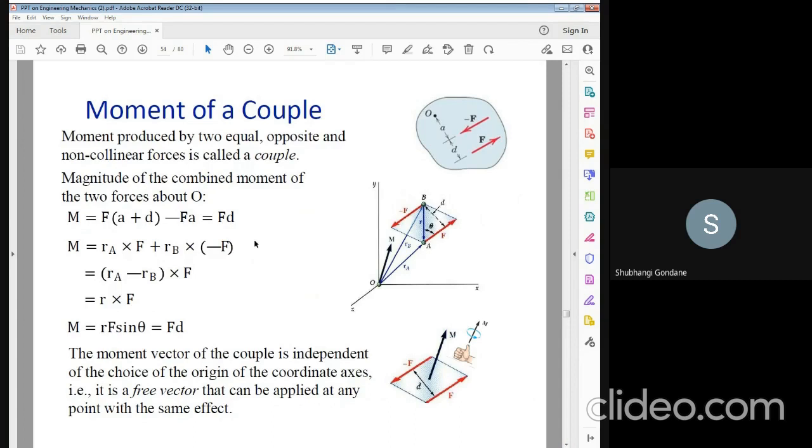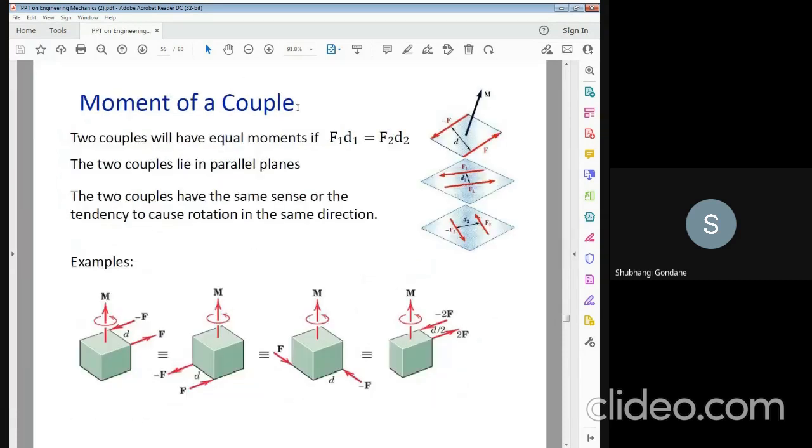Next is the couple. What is the concept of the couple? The moment produced by two equal, opposite and non-collinear forces is called a couple. The moment produced by two equal opposite and non-collinear forces, that is known as a couple.